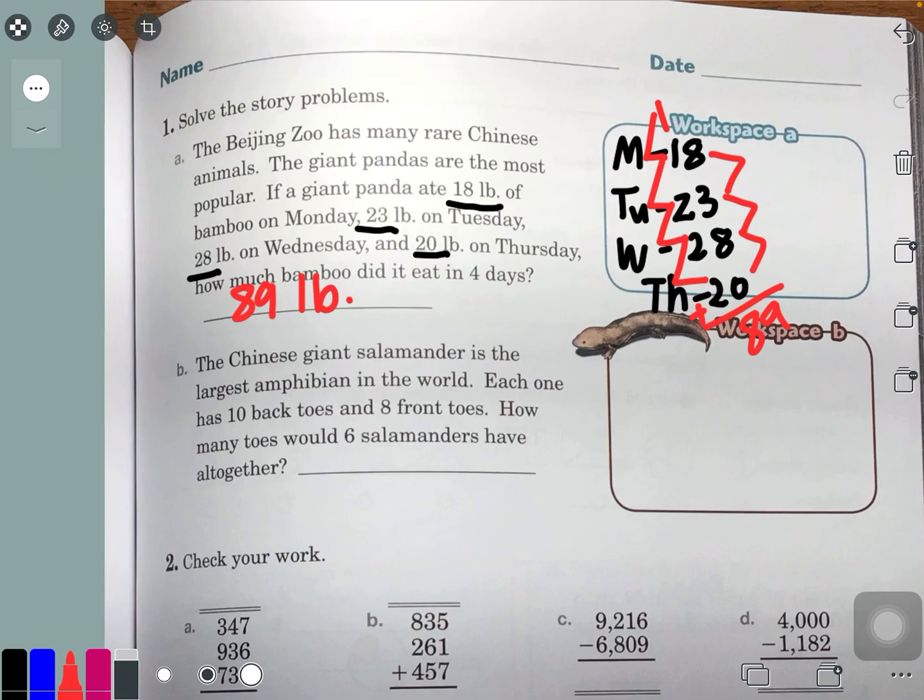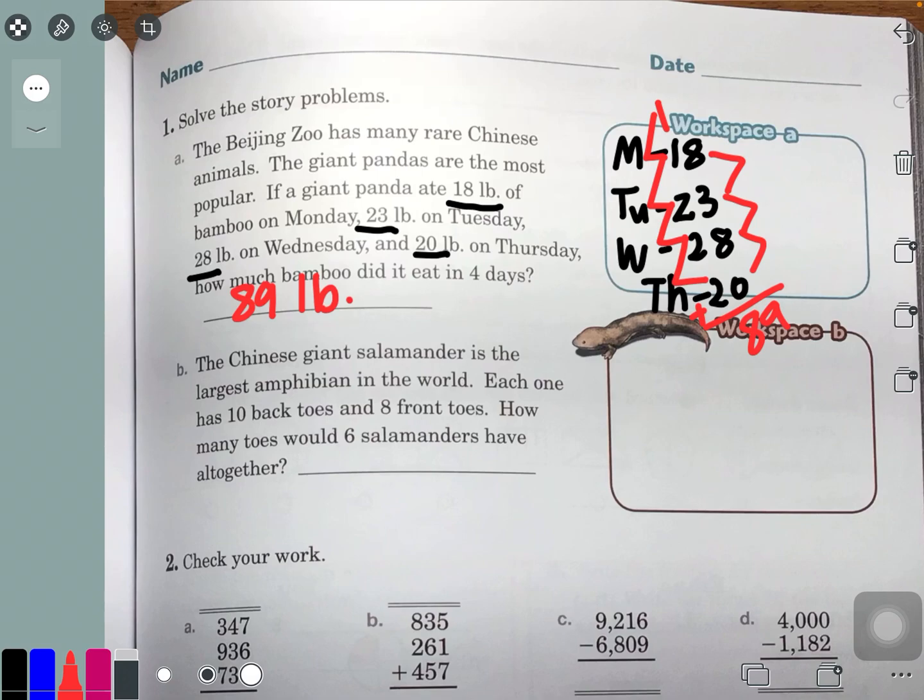All right, letter B. The Chinese giant salamander is the largest amphibian in the world. Oh, wow. Remind me at our meeting to pull up a picture of that. Each one has 10 back toes and 8 front toes. Oh, they have an uneven amount of toes. How many toes would 6 salamanders have altogether? Okay, now this is a two-part problem, okay? So, first of all, I need to know how many toes one salamander has.